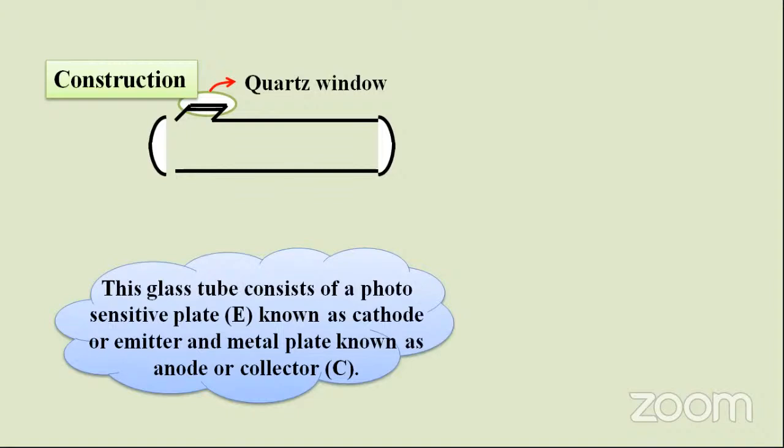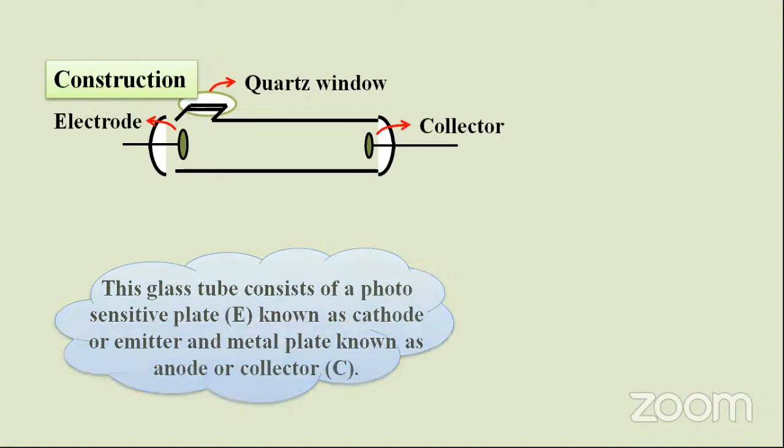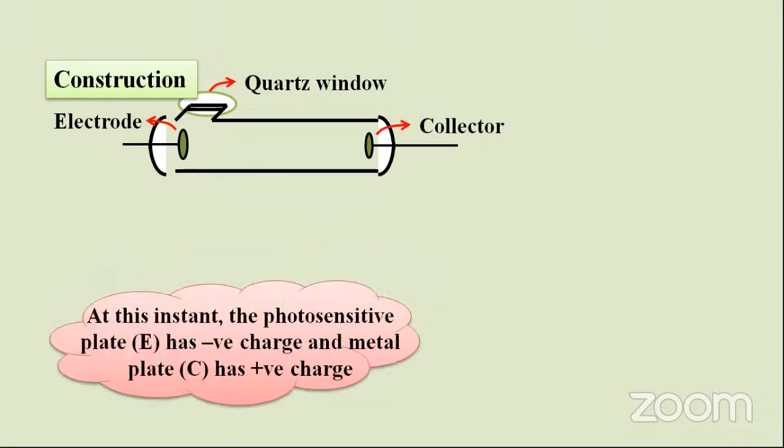This glass tube consists of a photosensitive plate E, known as the cathode, or emitter, and a metal plate known as the anode, which is also the collector. So with one emitter and one collector, the glass tube is arranged to capture the photons. At this instant the photosensitive plate E has negative charge and the metal plate C has positive charge. Let us suppose that.